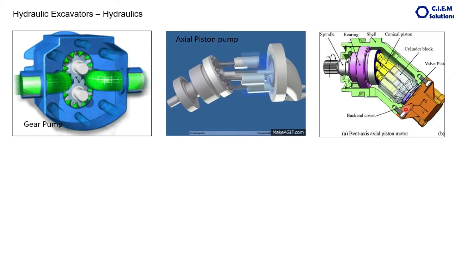Then the hydraulic motor. This is the fixed displacement axial piston motor. Motor construction is also identical to the axial piston pump.